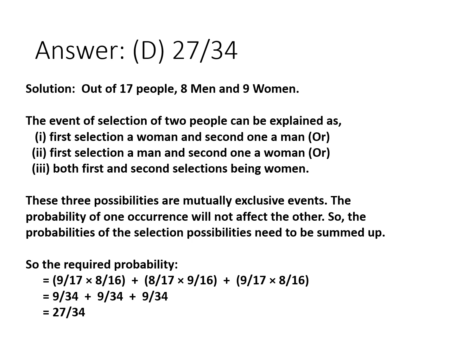Similarly, the figure is 8 by 17 into 9 by 16 for the second pattern, and 9 by 17 into 8 by 16 for the third pattern. Overall probability is the sum of these 3 fractions, 9 by 34 plus 9 by 34 plus 9 by 34, giving rise to 27 by 34, and that forms the answer.